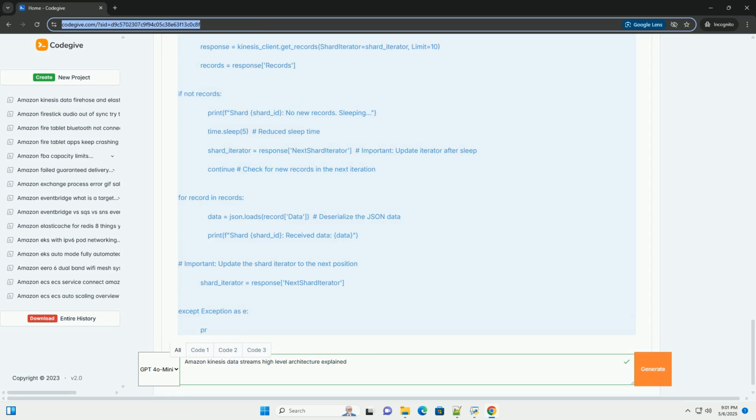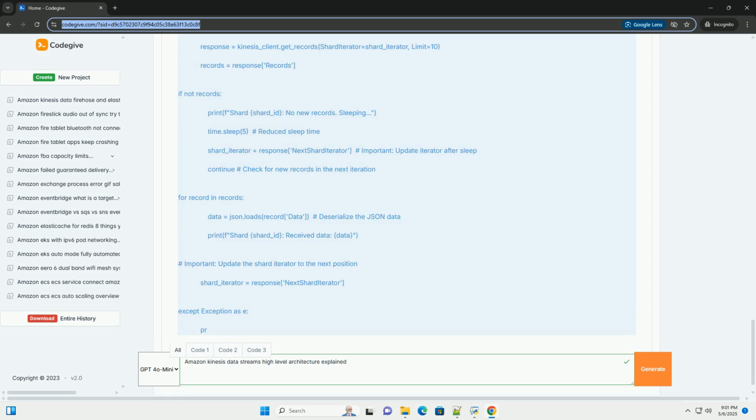Amazon Kinesis Data Analytics: allows you to run SQL queries on streaming data from Kinesis data streams in real time. Enables you to perform complex analytics, such as calculating aggregates, detecting anomalies, and joining data streams.